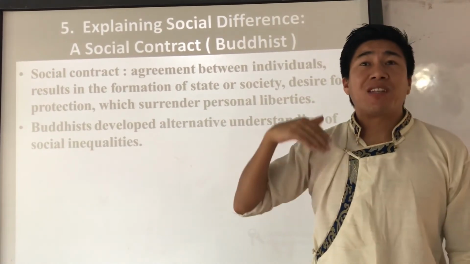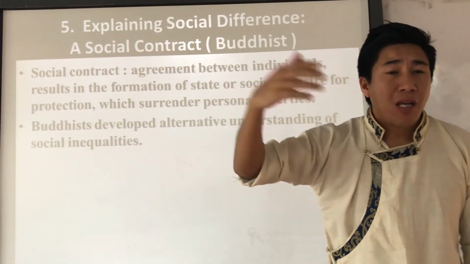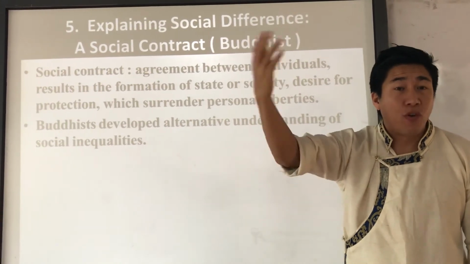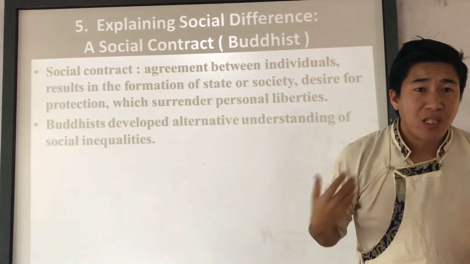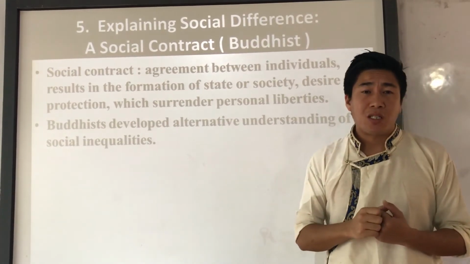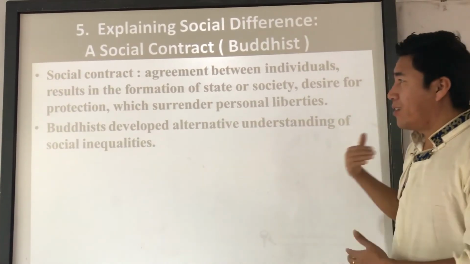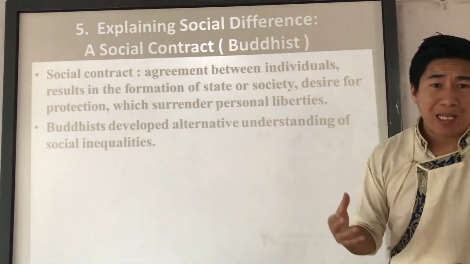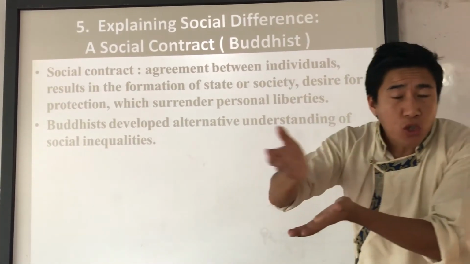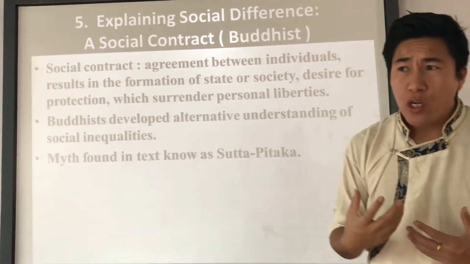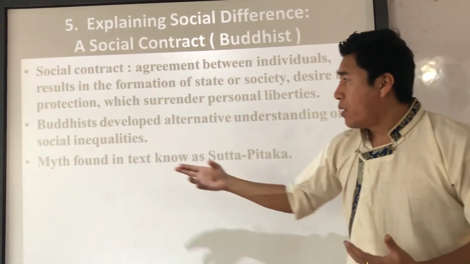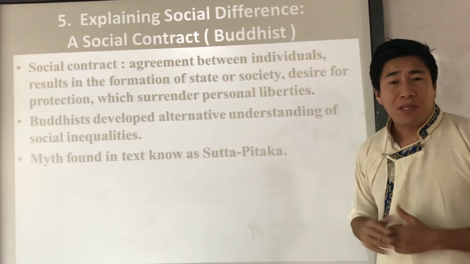Now, we have discussed this Brahmanical way of understanding society before, right? During the Purusha Sukta theories and the different kinds of society that prevailed in ancient India. Here we are going to discuss the alternative understanding of society and social inequality according to Buddhists. That story of social understanding was mentioned in the Buddhist text known as Sutta Pitaka.